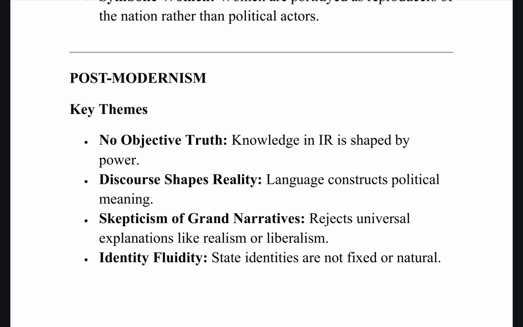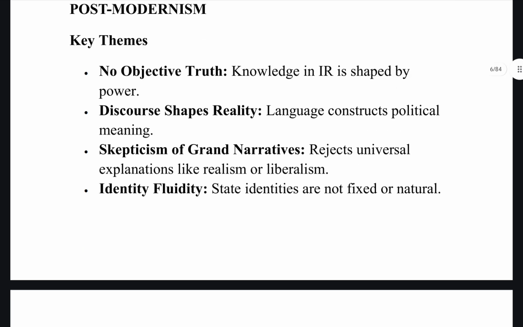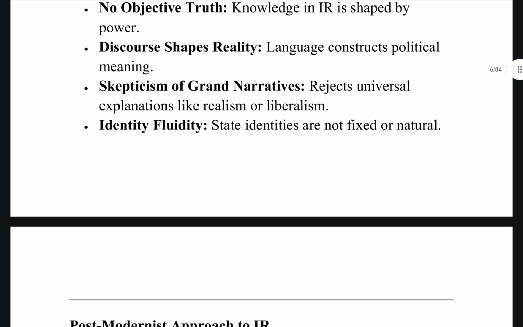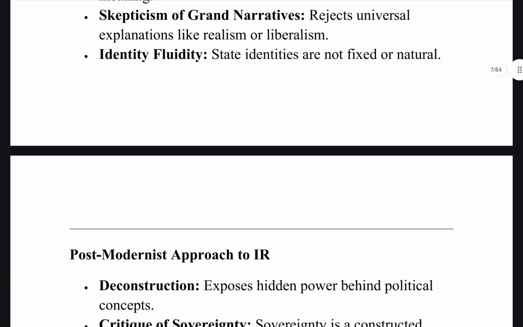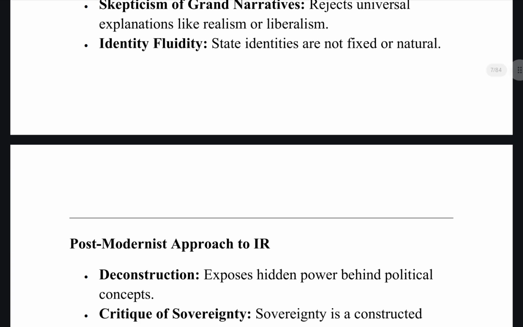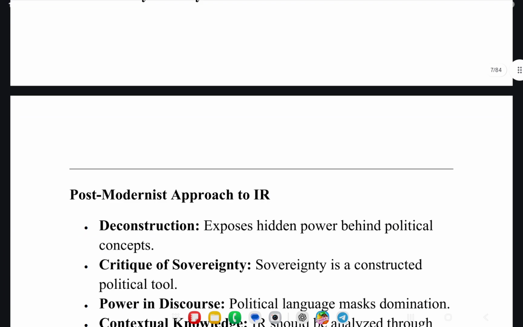Then skepticism of grand narratives. It rejects universal explanations like realism or liberalism. Identity fluidity. State identities are not fixed, they are not natural. It will keep on changing with time. So postmodernism is a critical lens to this, right?